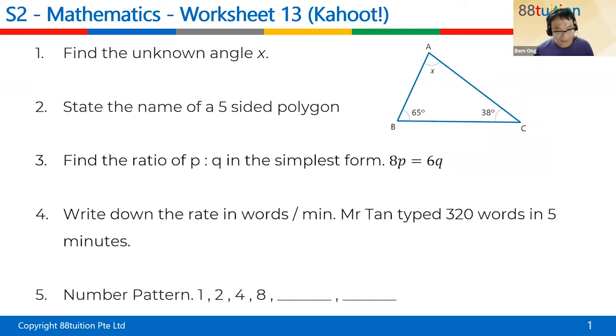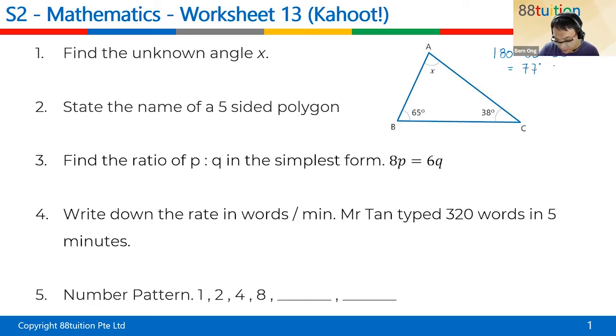All right, so find the unknown angles. This is a triangle, children. A triangle's angles add up to 180 degrees. So 180 degrees minus 65 minus 38. I did say you can use a calculator. If you use your calculator, 180 minus 65 minus 38 should give you 77 degrees.